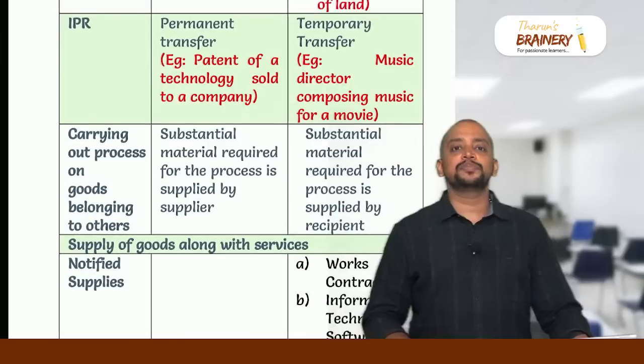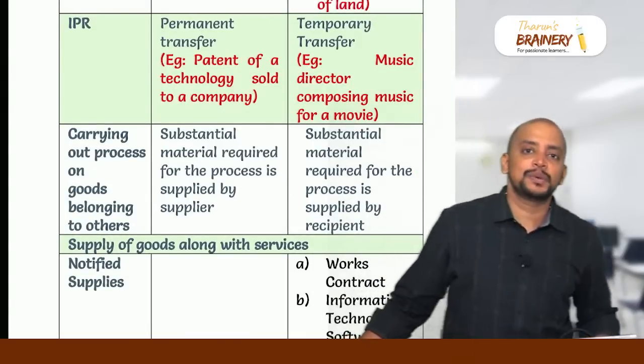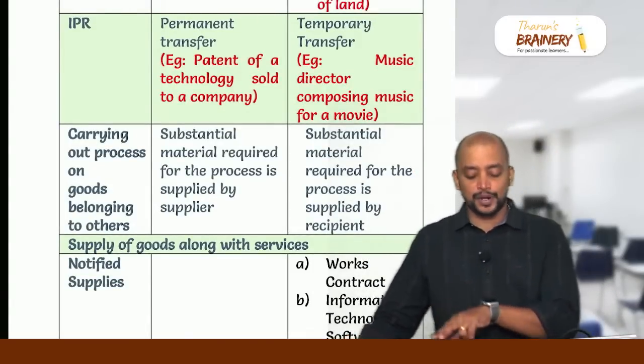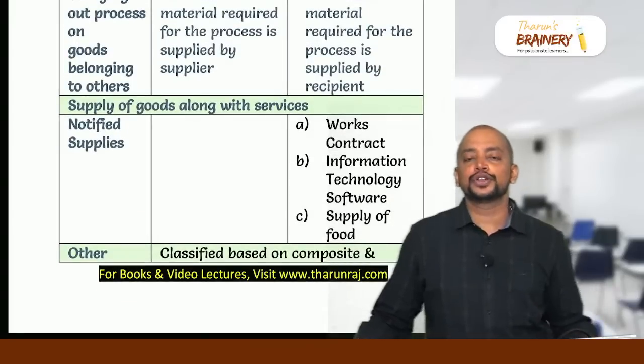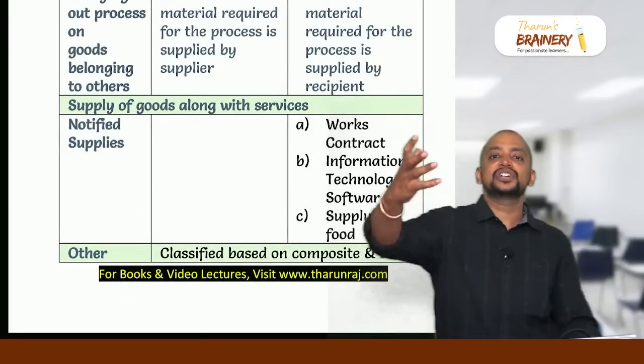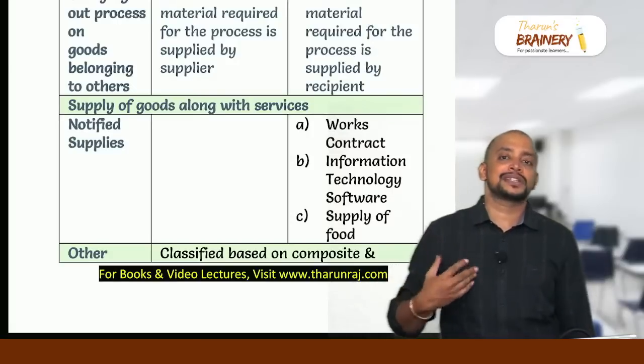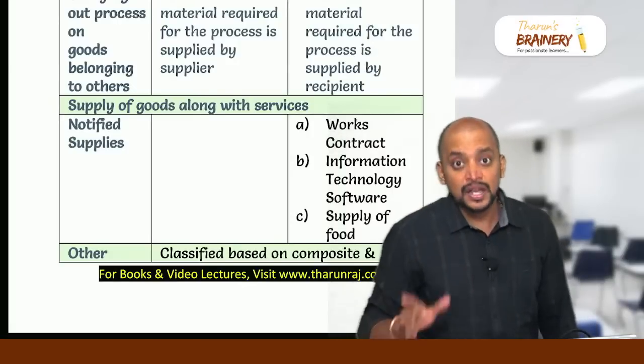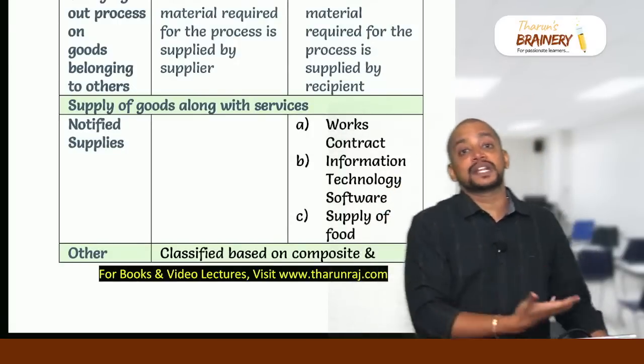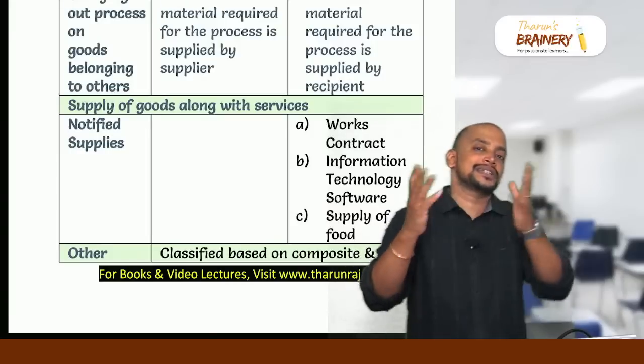Then in case of IPRs, remember, permanent transfer will be supply of goods, temporary transfer will be supply of services. Carrying out process on the goods belonging to other person, where the substantial material required is given by the recipient on which the supplier does the process, it is treated as supply of service. Where the substantial material required is purchased by the supplier and he does the process, then it will be coming under supply of goods.